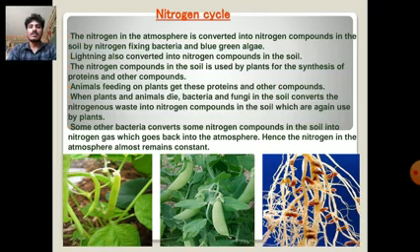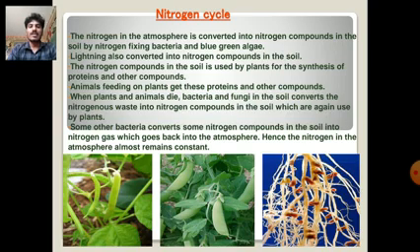In the nitrogen cycle, the nitrogen in the atmosphere is converted into nitrogen compounds in the soil by nitrogen-fixing bacteria and blue-green algae, and lightning also converts it into nitrogen compounds in the soil. The nitrogen compounds in the soil are used by the plants for the synthesis of proteins and other components. Animals get these proteins and other compounds by feeding on the plants.